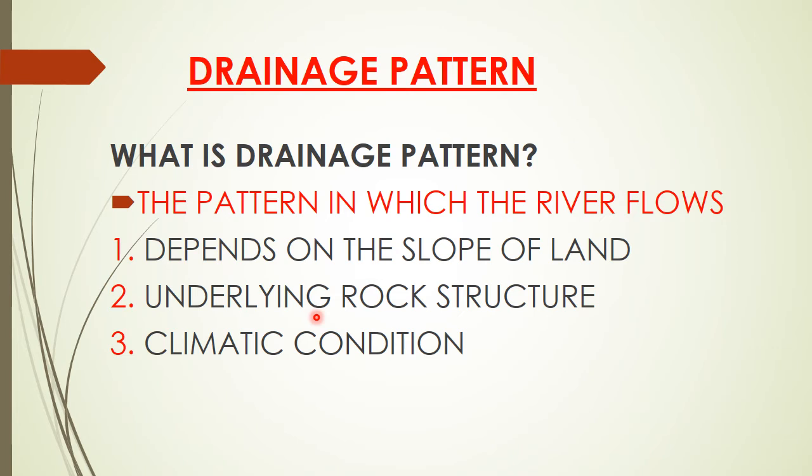It is given in your textbooks in a particular box. So what is a drainage pattern? The pattern in which the river flows. How does the river flow? What are the types in which the river flows? Let us see. And what are the factors of the drainage pattern? It depends on the slope of the land, on the rocks lying underneath the river, and it also depends on the climatic conditions. So according to this, we will see the 4 patterns in which the river flows.